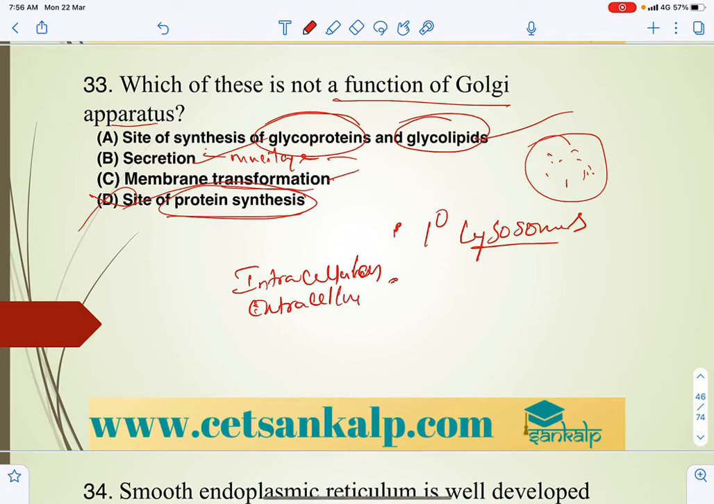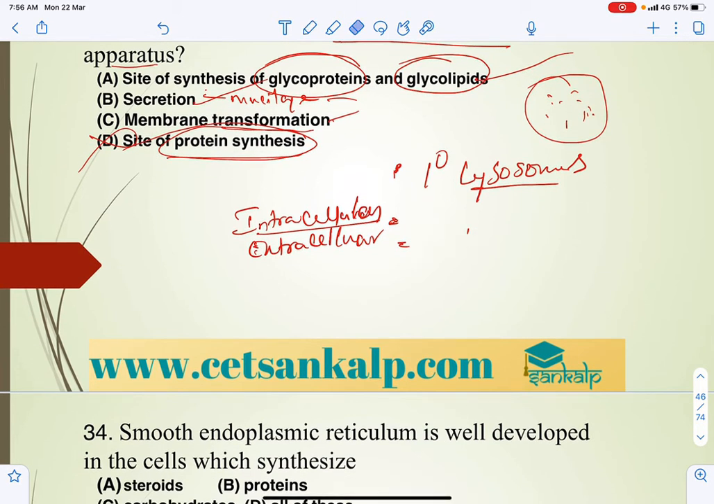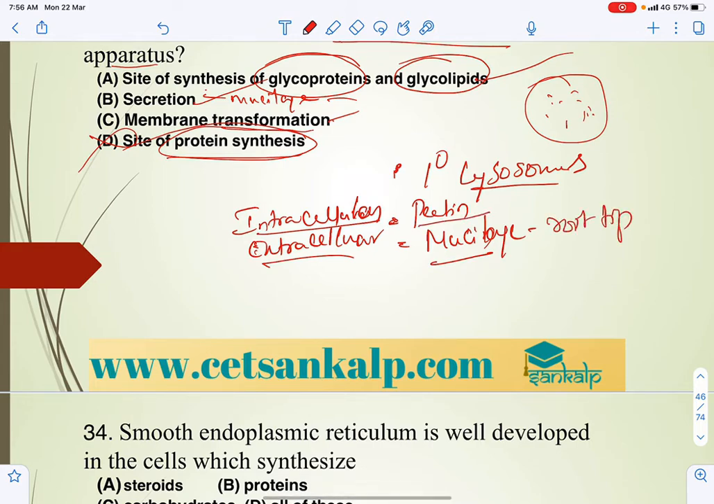So an intracellular example is generally pectin within the cell, and for extracellular we can take mucilage. So mucilage is abundant in the root tip because of the presence of abundant Golgi bodies. So this is what you have to keep in mind.